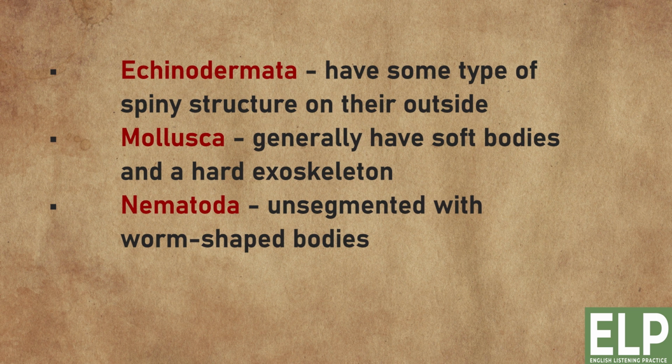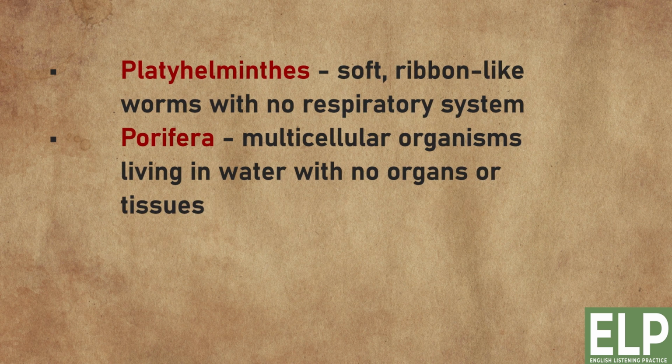Mollusca generally have soft bodies and a hard exoskeleton. Nematoda are unsegmented with worm-shaped bodies. Platyhelminthes are soft, ribbon-like worms with no respiratory system. Porifera are multicellular organisms living in water with no organs or tissues.